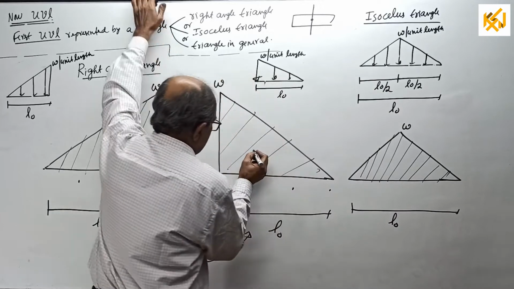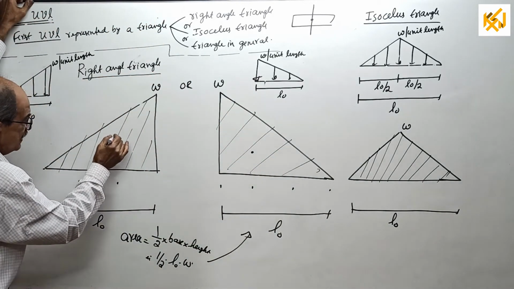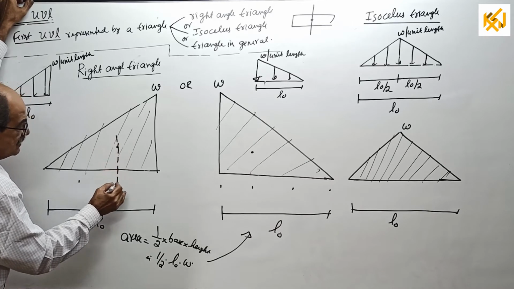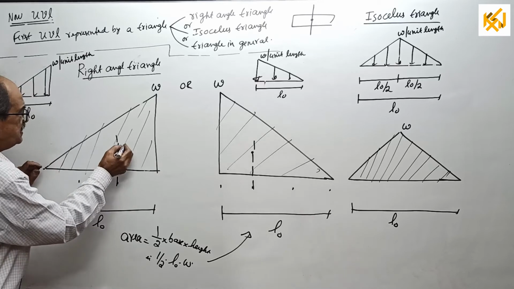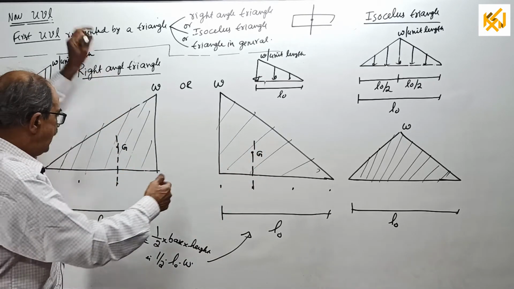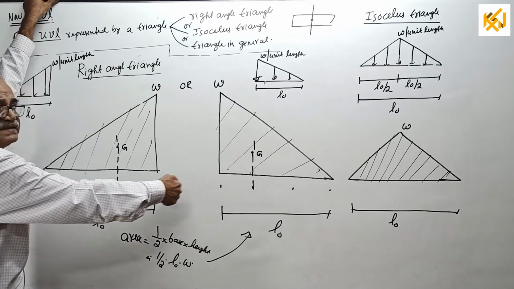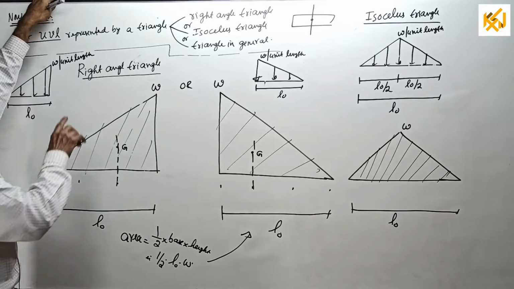Now, very important. Now you can tell this is CG, this is CG. Okay. So therefore, along the loaded length, baseline, for the full triangle, that is when you consider